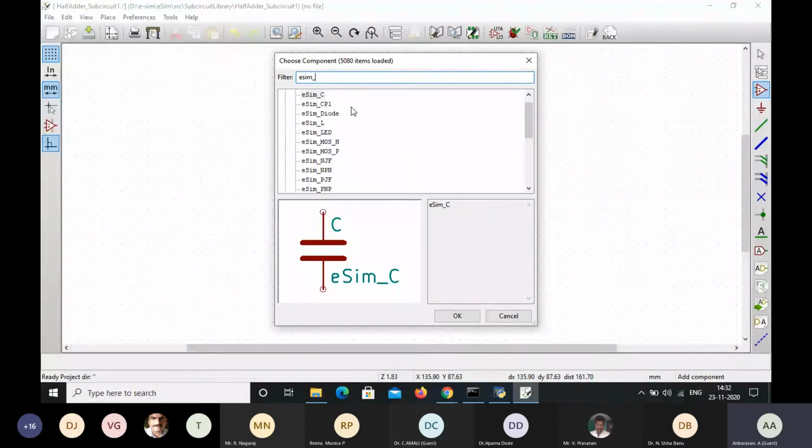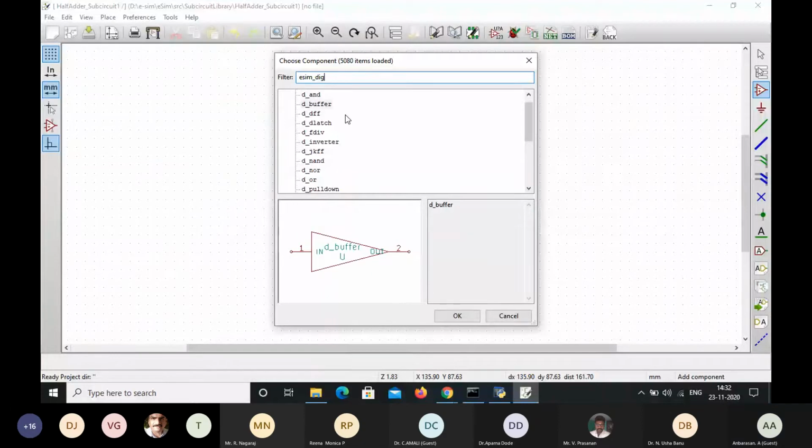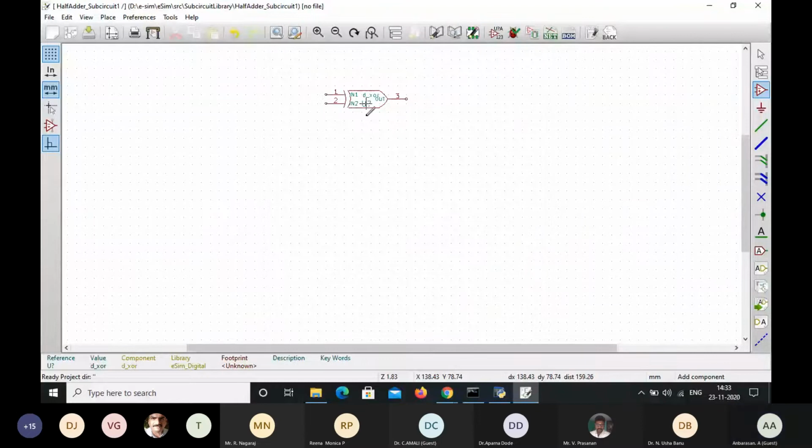First one is we need one XOR gate and then an AND gate. This XOR gate and AND gate are available in the digital components. So here we are going to select the component by selecting eSIM DIGI and digital. This digital includes buffer, flip-flop, D-latch, inverter, flip-flop, NAND, NOR, pull-down, pull-up, RAM, source. All the digital components are available here. So what is our requirement? Our requirement is XOR. So select XOR and then place the component here.